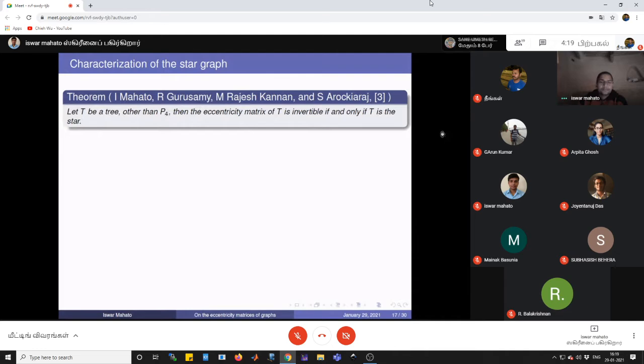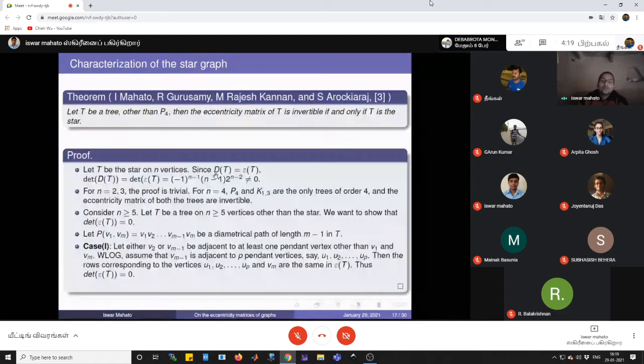In the proof, let T be a star on n vertices. The distance matrix of T and the eccentricity matrix of T are the same for the star. And we know that the determinant of D(T) is equal to (-1)^(n-1) (n-1) 2^(n-2).